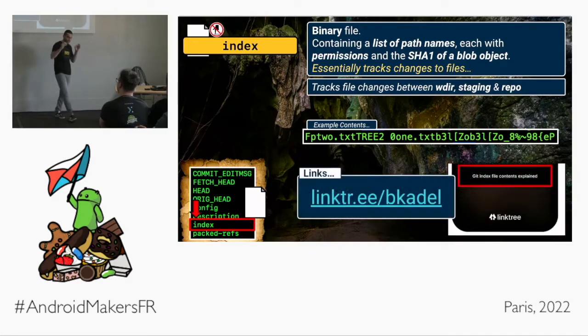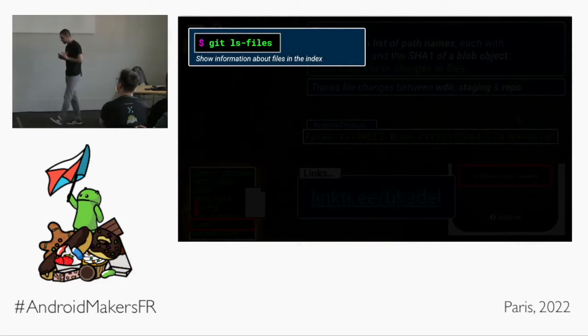There is a really wonderful article that's included in the link tree, which you'll see throughout these slides, that explains the format and the layout of this index file, because we don't have time. It would take hours to explain each bit, but it's really fascinating if you're interested in learning more. But we can query this index file a little bit using the plumbing command ls-files.